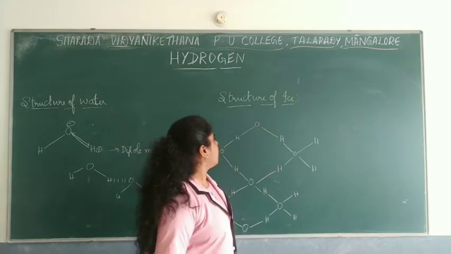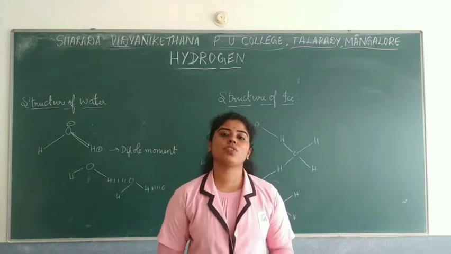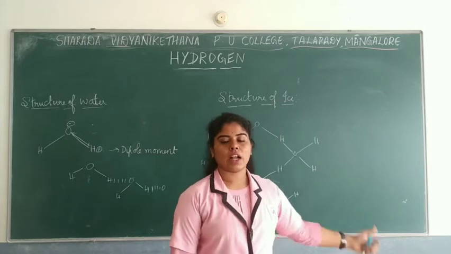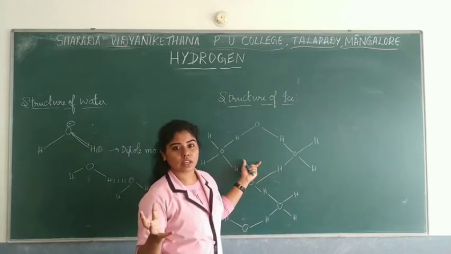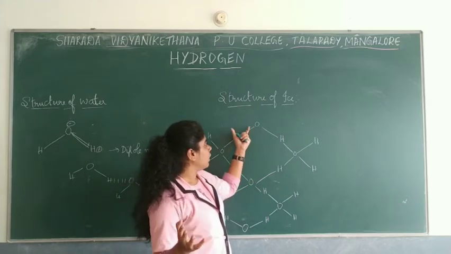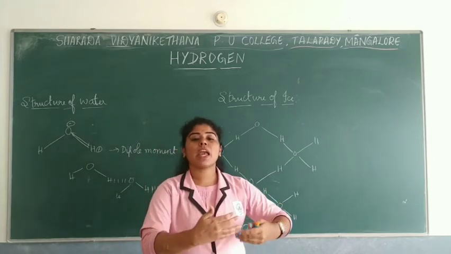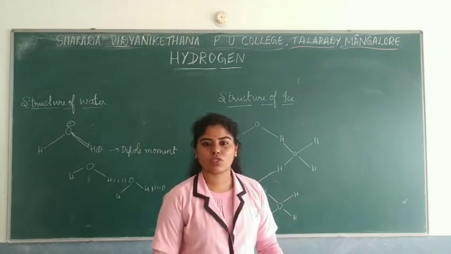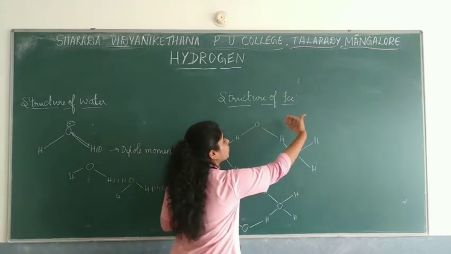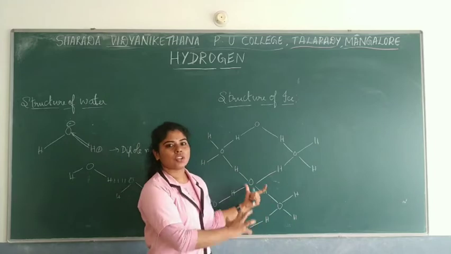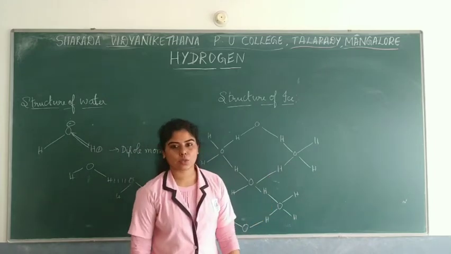Okay, so let us move on to the structure of ice. Water which is converted into solid state becomes ice, right? Now ice, as you all know, is a three-dimensional structure, and here there are vacant spaces in between, so it is an orderly arrangement of hydrogen bonds. It is like layers, different layers of the same thing. So this gives you an idea of how the structure of ice is.